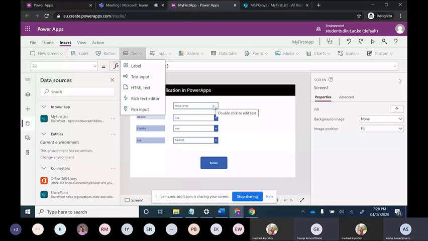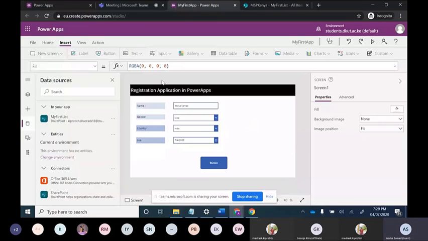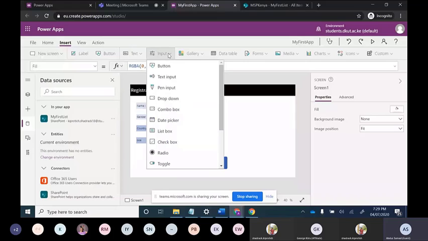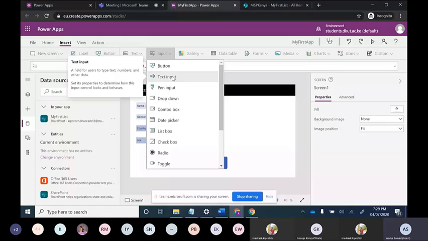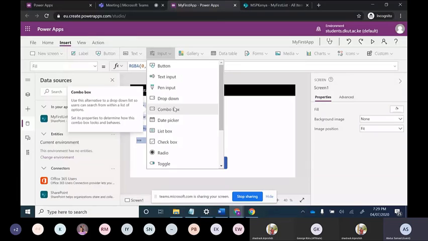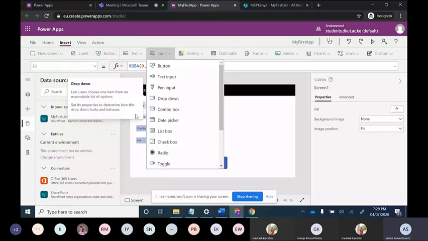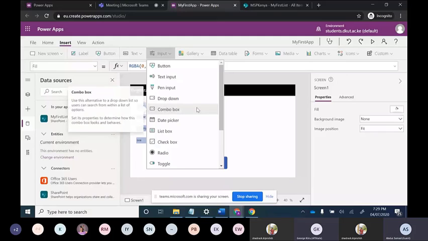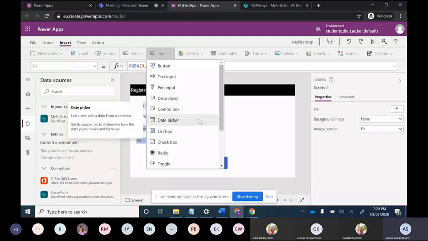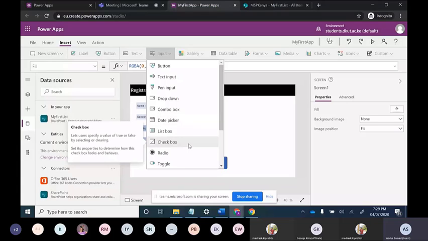Okay, so how we have selected this date picker, I will select this input. Everything comes in input. So whatever we have to put as input, it will come inside input. Button is there, text input is there, pen input is there. Pen input is for signature. Drop down I have selected. Combo box is there. So combo box is a little bit complex, so I will take it into the next lecture. This is date picker. So on clicking on this, date picker will be selected. Check box is there. For example, if you want scholarship or not, you have to check this. Radio button is there. Toggle is there.